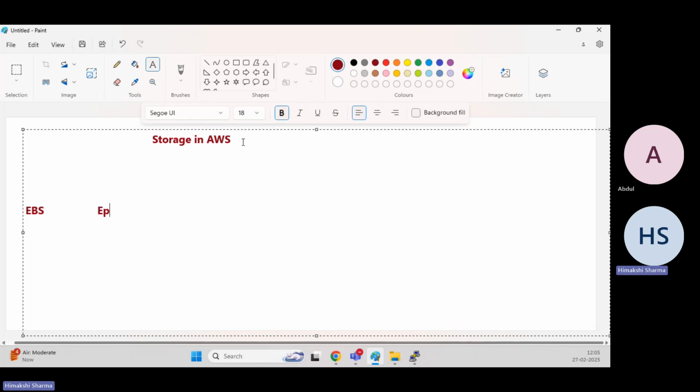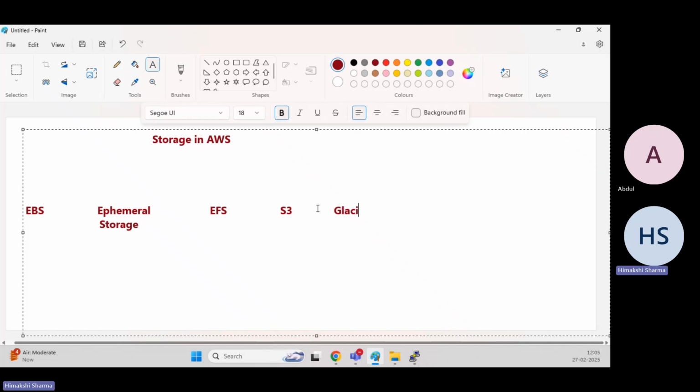Next one is your ephemeral storage. Ephemeral storage is your temporary storage basically. Next one is EFS, elastic file storage. Then next we have S3. S3 is object storage basically, where we can store an unlimited amount of data.